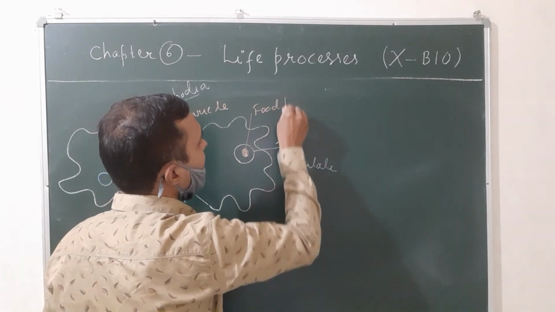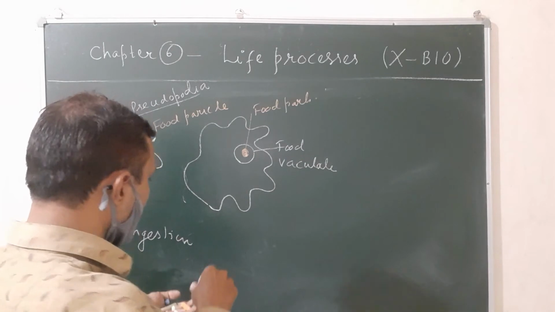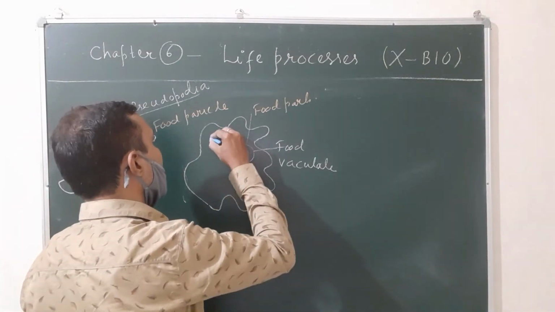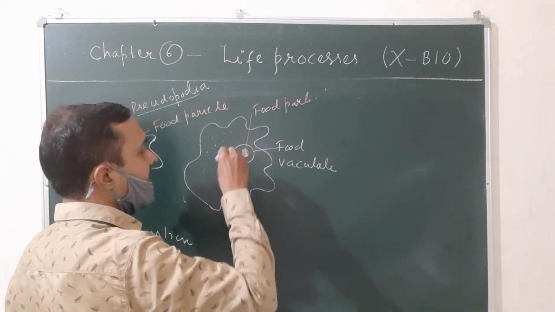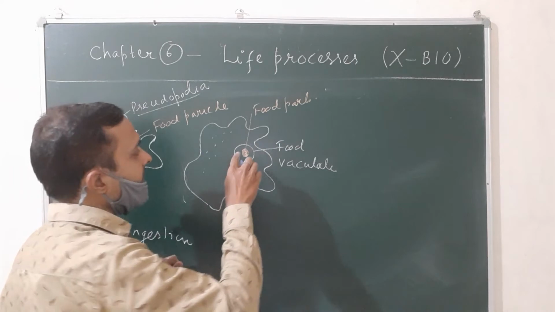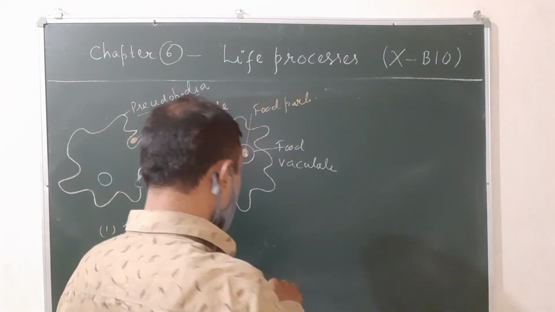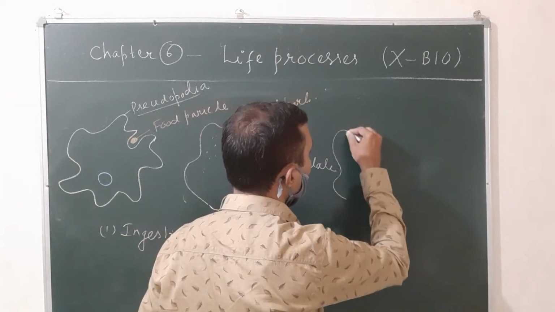At the same time, digestive enzymes enter from the surrounding cytoplasm.